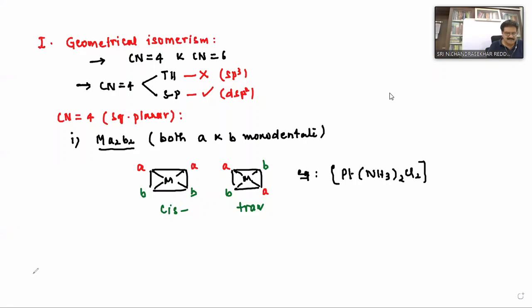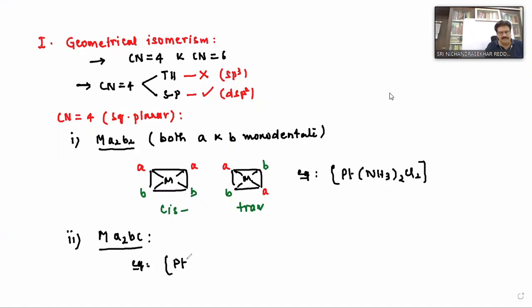Okay. And one more: complexes of the type MA2BC can also exist, and again these are all monodentate ligands. For example, see, one more point to remember. Normally, square planar complexes are formed by platinum and in some cases nickel.